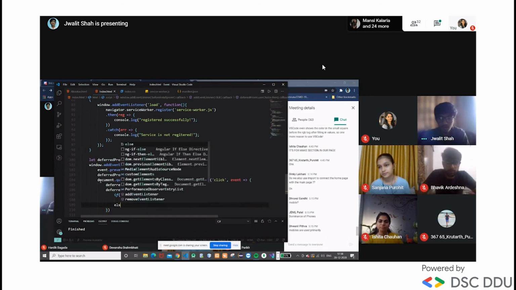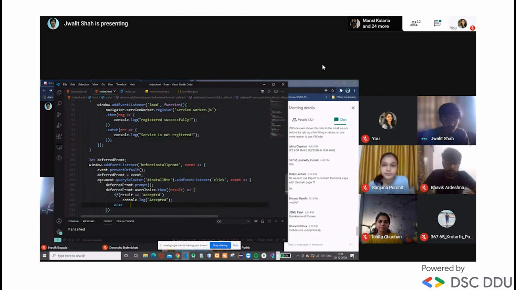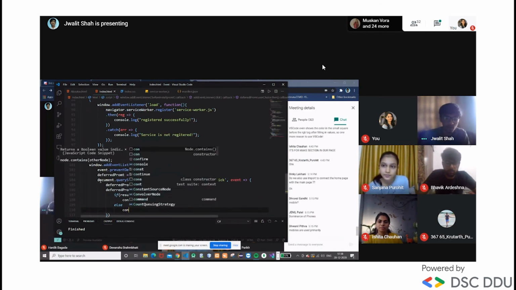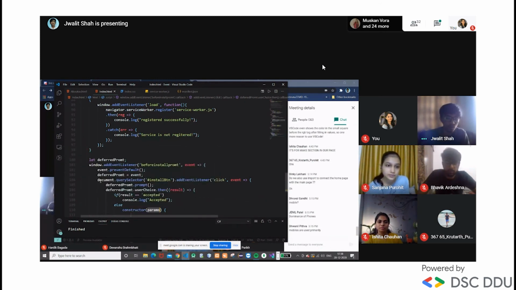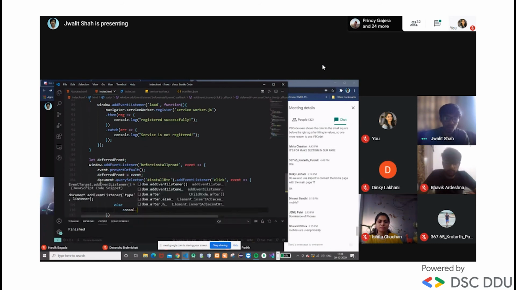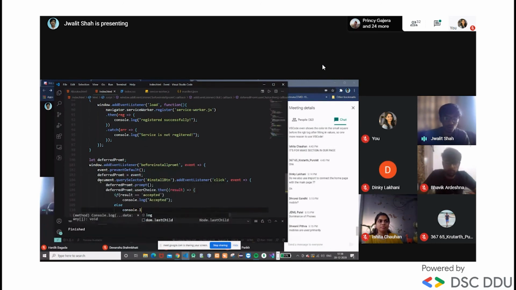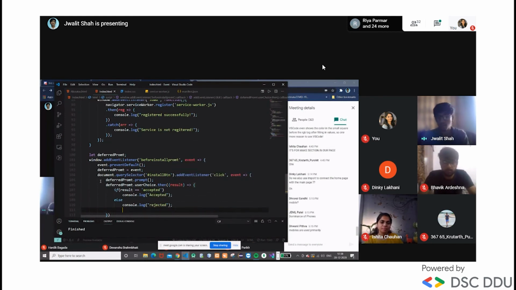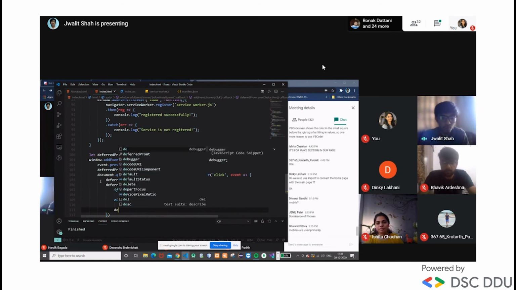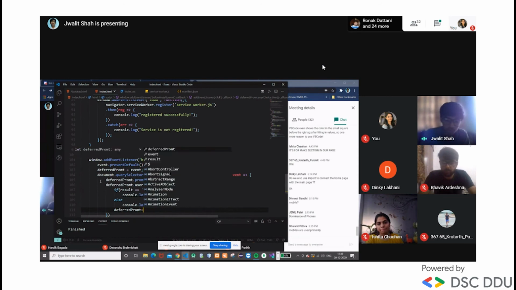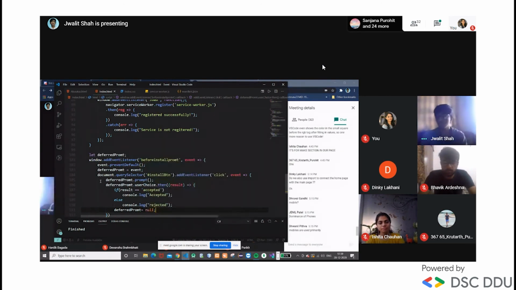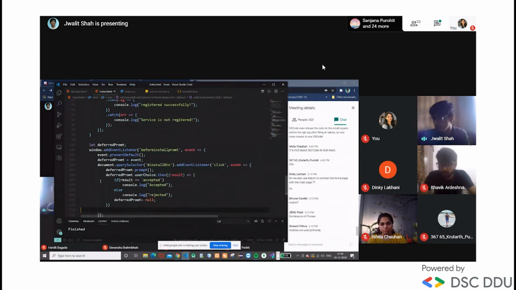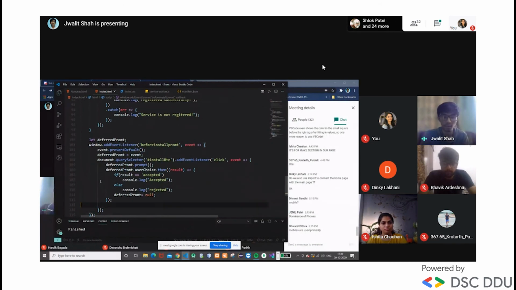Else console.log rejected. And we are setting our default prompt as null, so whenever we visit again, it will not have that again.